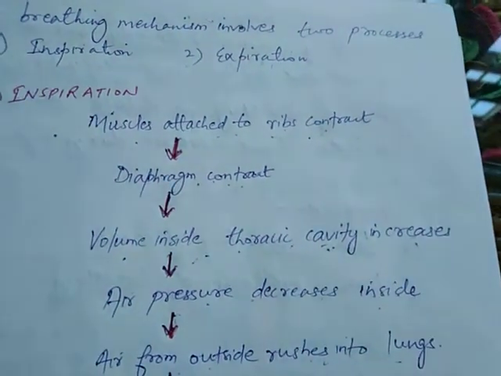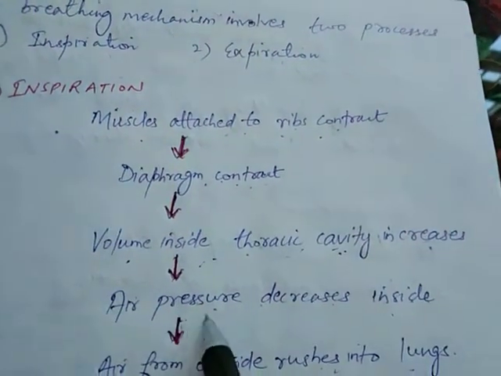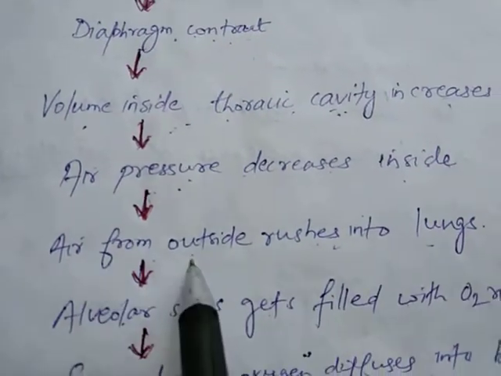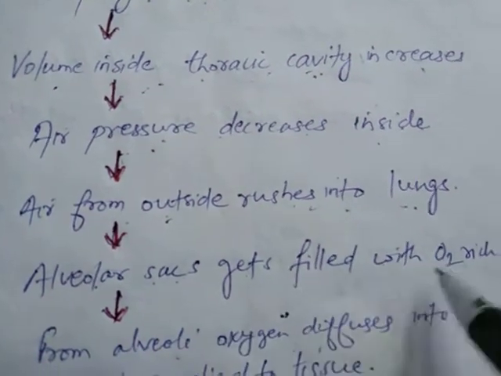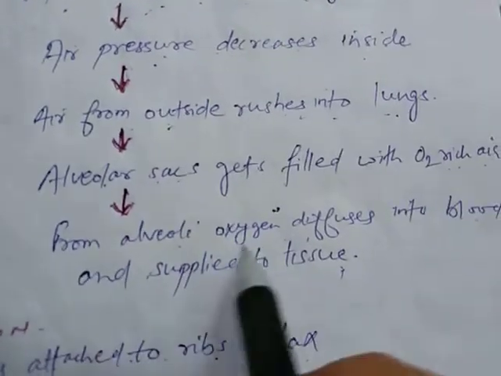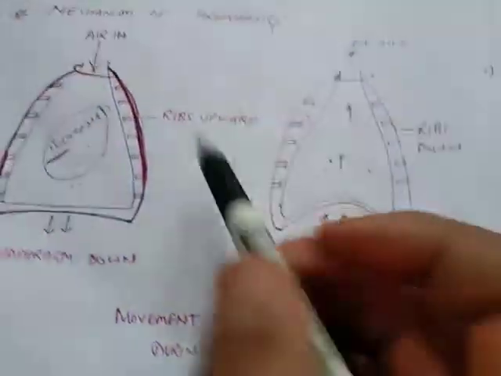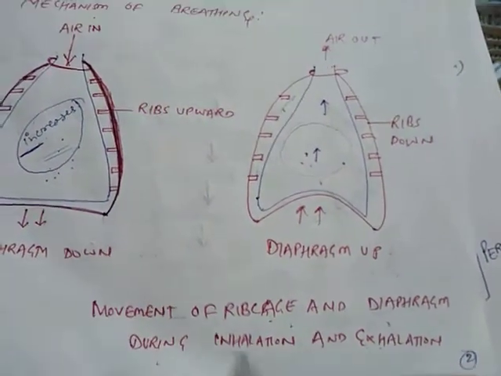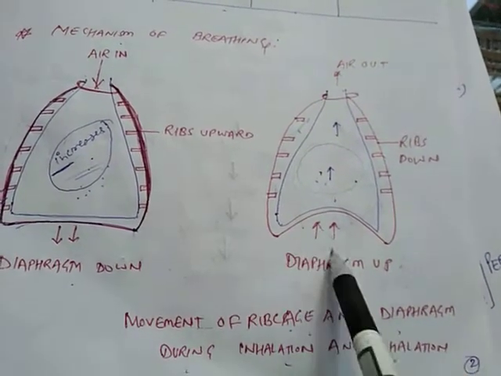So inside the lungs the volume increases, as a result the air pressure decreases. So when the air pressure decreases, air from outside rushes into the lungs, and the alveolar sacs get filled with oxygen-rich air, and from the alveoli oxygen diffuses into the blood and is supplied to tissues. So you can see here, this is the movement of the rib cage and diaphragm during inhalation and exhalation. So you can see here diaphragm downside, diaphragm upside.